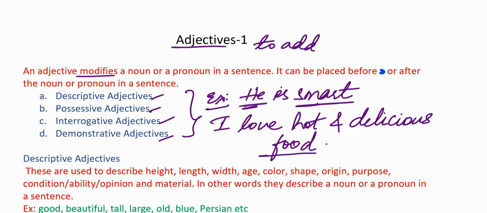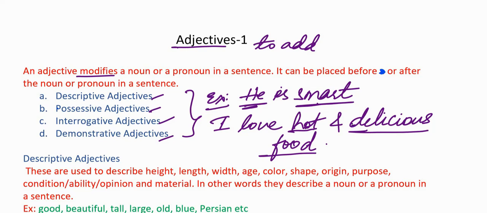There are two adjectives in the sentence, hot and delicious. Look at the place of these adjectives. These are placed before the noun food. I love what kind of food? Hot and delicious. Hence, both of these are adjectives.